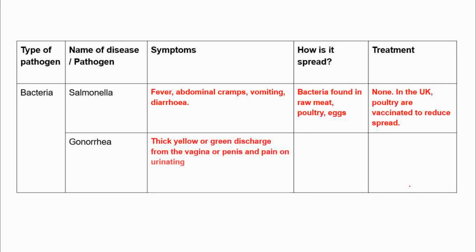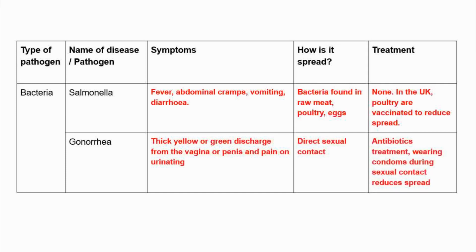And then gonorrhea, in terms of symptoms, there's a thick yellow or green discharge from the reproductive organ, the vagina and the penis, and it could be pain when urinating. It's spread by direct sex contact, and it is treated using antibiotics because it's a bacteria, or you're wearing condoms during sexual contact to reduce the spread.